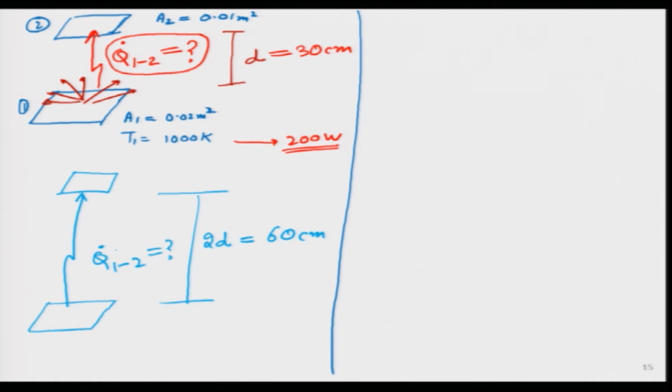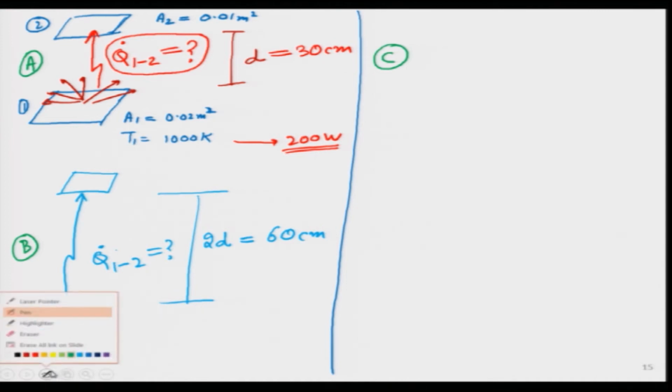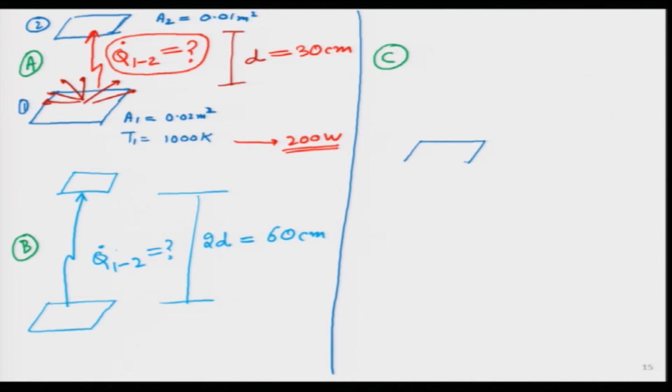I will make it more complicated. These I am calling cases. This was case A at the top, this is case B. Now, I will call case C. Case C is very funny. How? Because the body is tilted now. So, let me draw it like this. Body 1 is the same as earlier, this is still body 1, area 1, but something happened to area 2. Instead of remaining flat as earlier, it has become tilted a little bit.